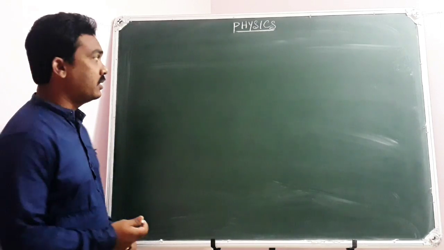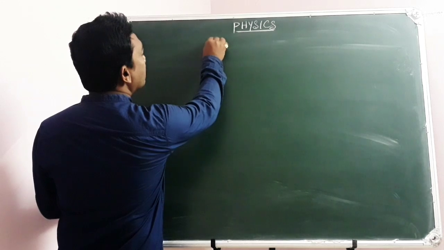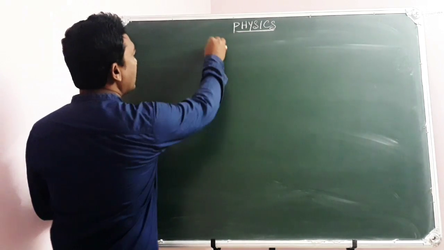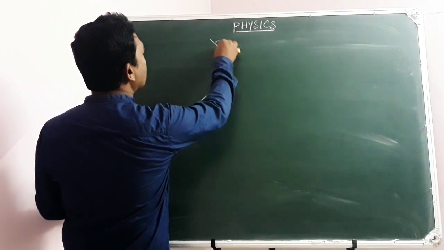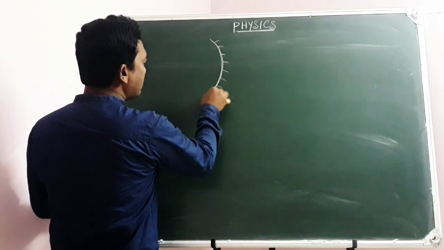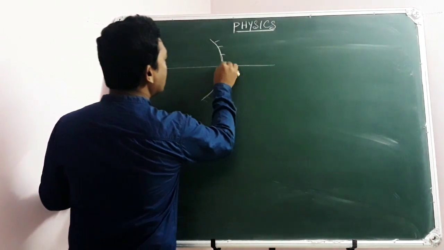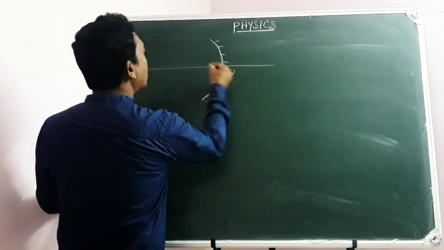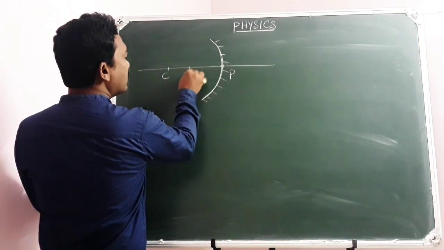Look at this example here. There is a concave mirror. This is the principal axis, pole, center of curvature, and principal focus.